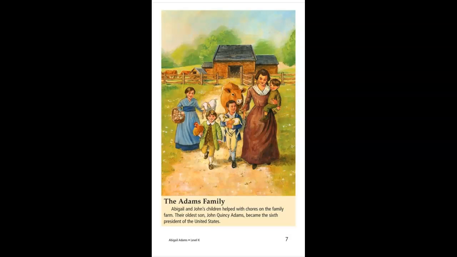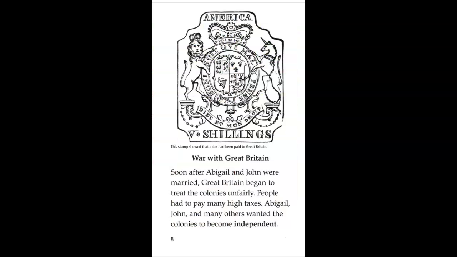The Adams family. Abigail and John's children helped with chores on the family farm. Their oldest son, John Quincy Adams, became the 6th President of the United States. This stamp showed that the tax had been paid to Great Britain.